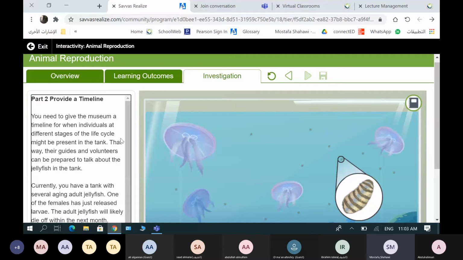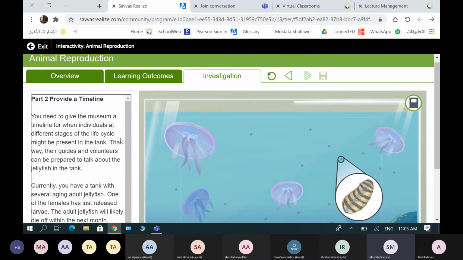I will give you an example. After the fertilization process, the male jellyfish releases sperm, and the female will take the sperm with the mouth, and fertilization happens internally. It will take from 7 to 11 days for the egg to complete the embryo inside it, to be fully mature. So this is a point in a timeline.